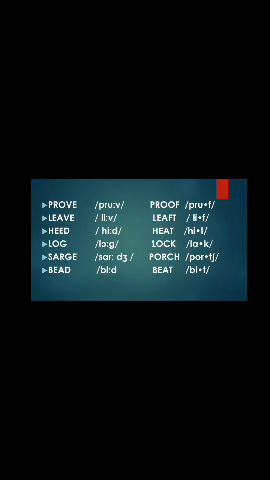And the last word is bid. Notice the last phoneme d. It's a voiced sound. That's why the vowel e is fully long. Bid. That's the correct pronunciation.